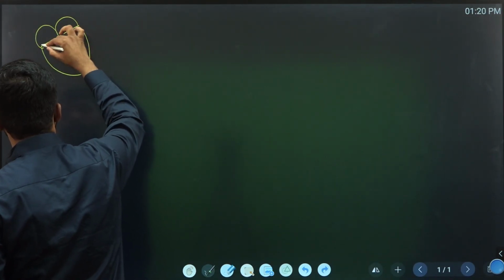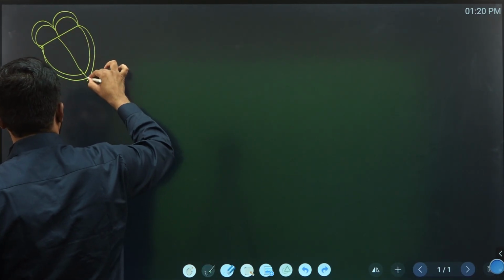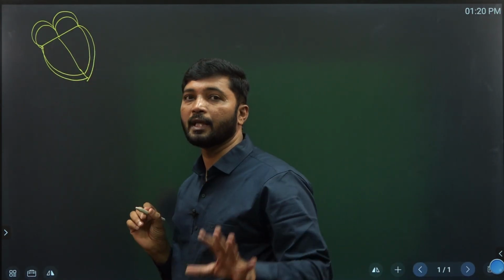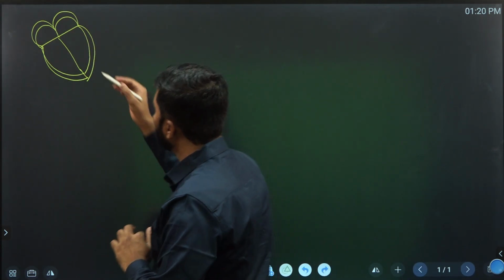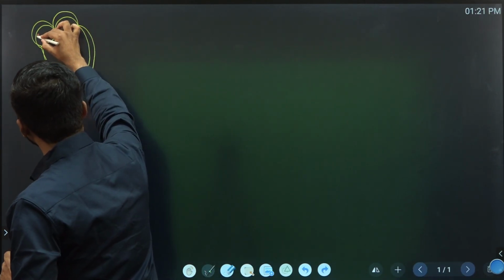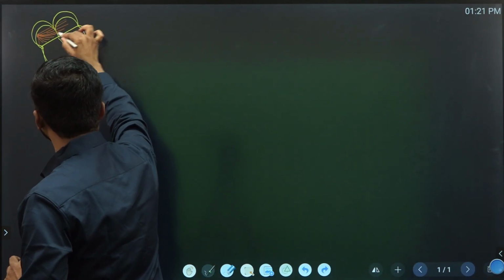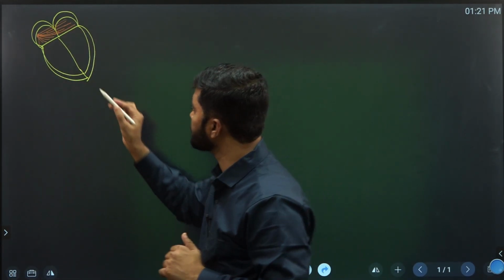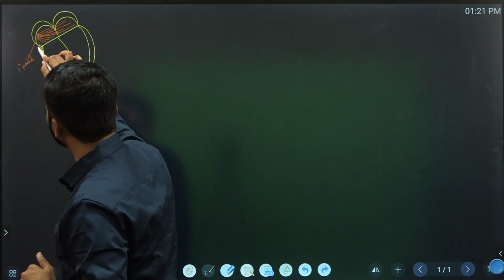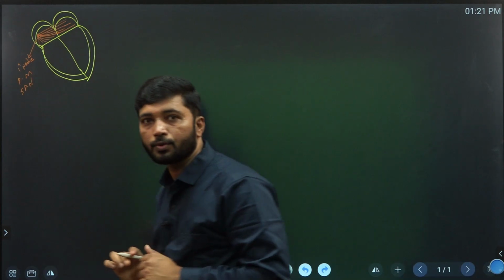This is the heart with different chambers: the upper two small, thin-walled chambers, the auricles, and the lower two thick-walled chambers, the ventricles. In the nodal tissue structure, the primary node is also called the pacemaker, because it generates action potential without any help. The primary node is also called the pacemaker or sinoatrial node.